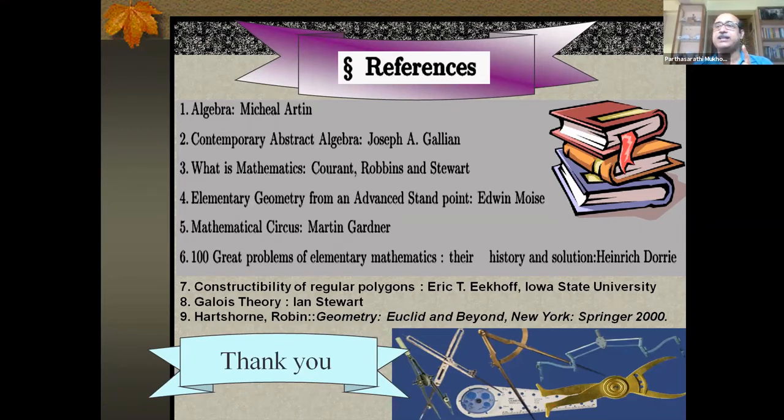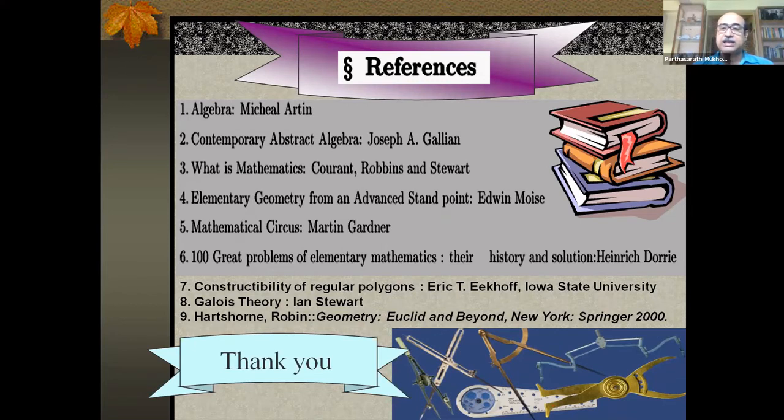What we have done is basically done in the postgraduate abstract algebra class in field extension, in a nutshell manner with only that theorem of quadratic extension. In field theory, what I tried is to bring it down and tell the whole story of it, the very genesis of the problem and the present state of affairs. That's the book I have referred to, Elementary Geometry from an Advanced Standpoint by Edwin Moise.